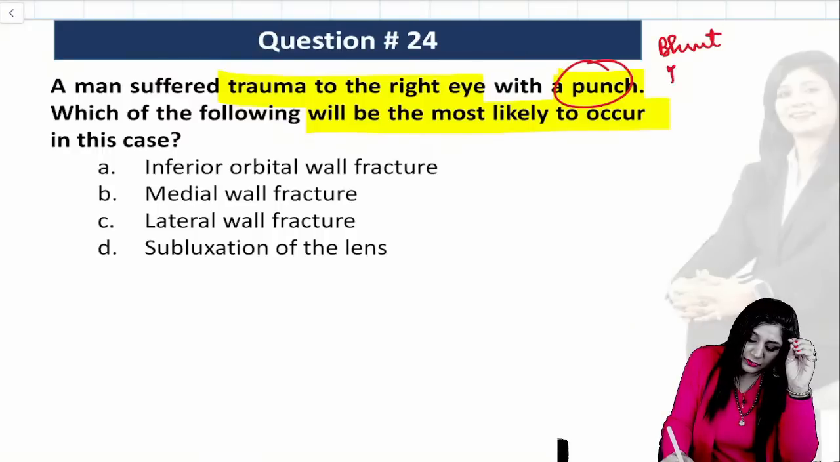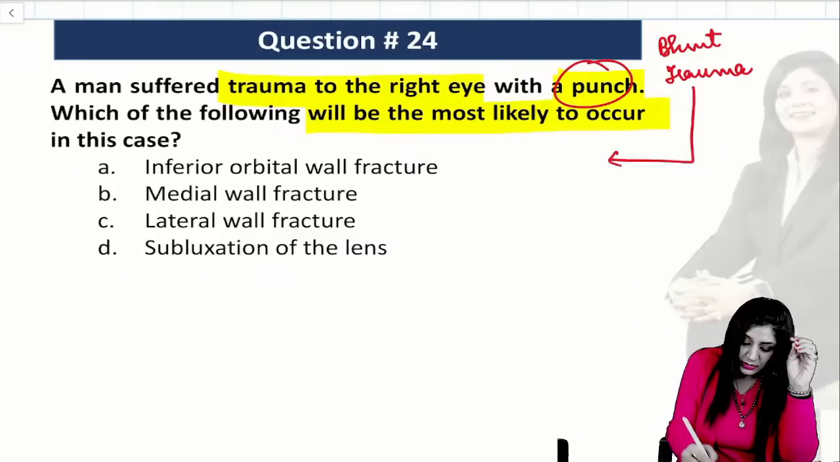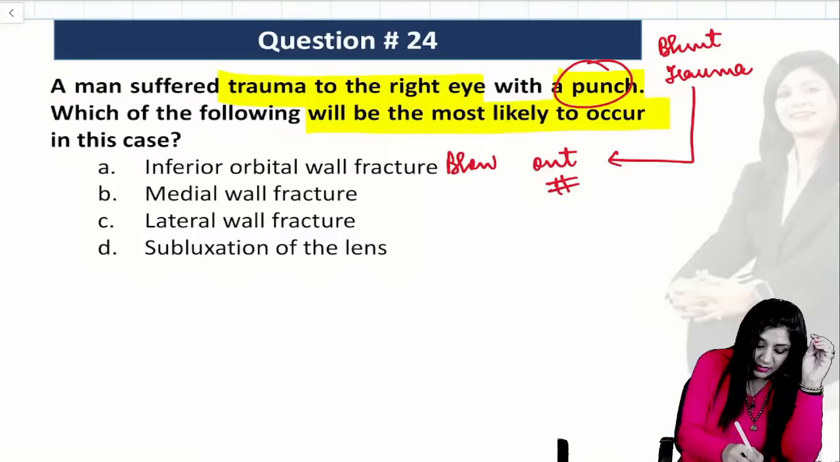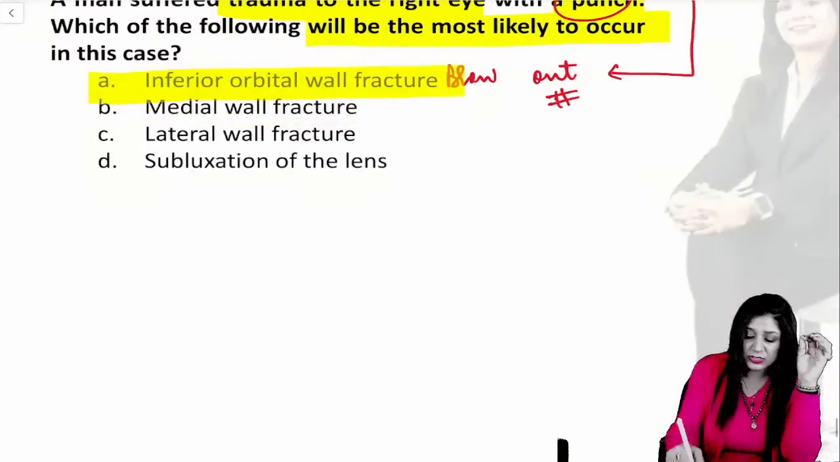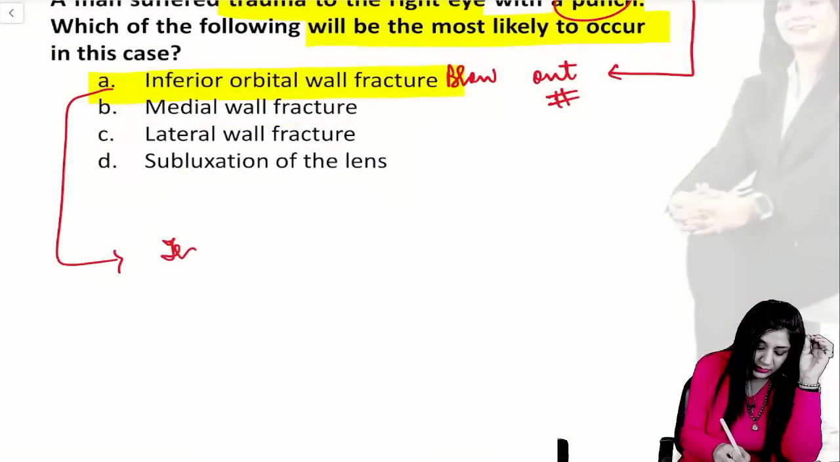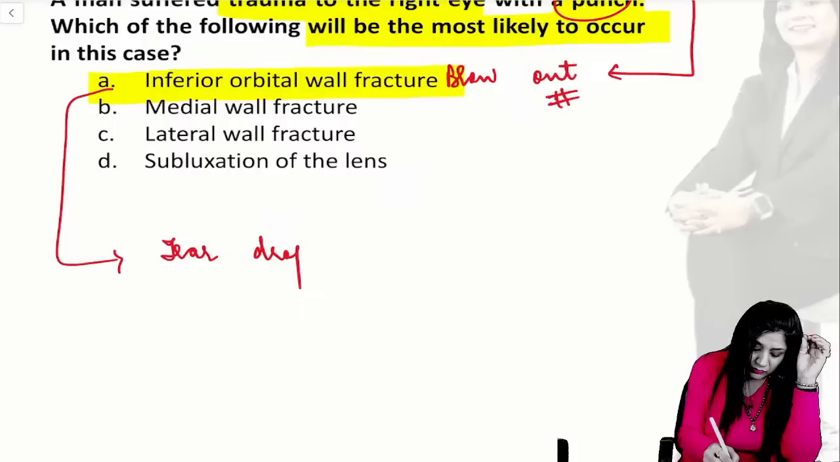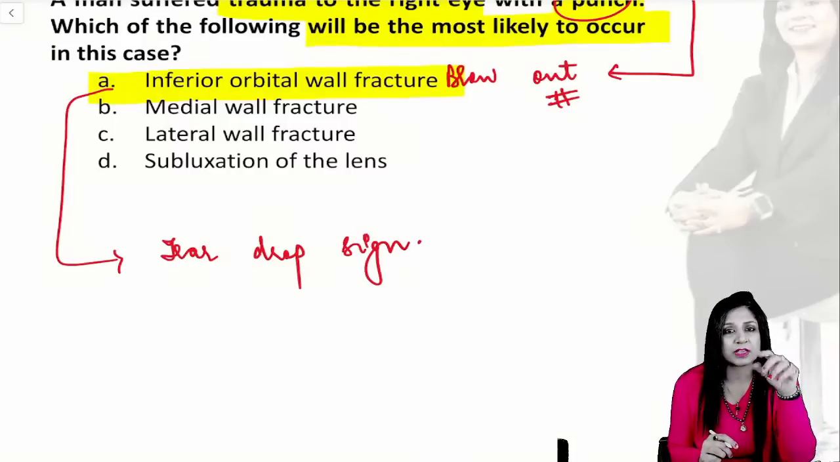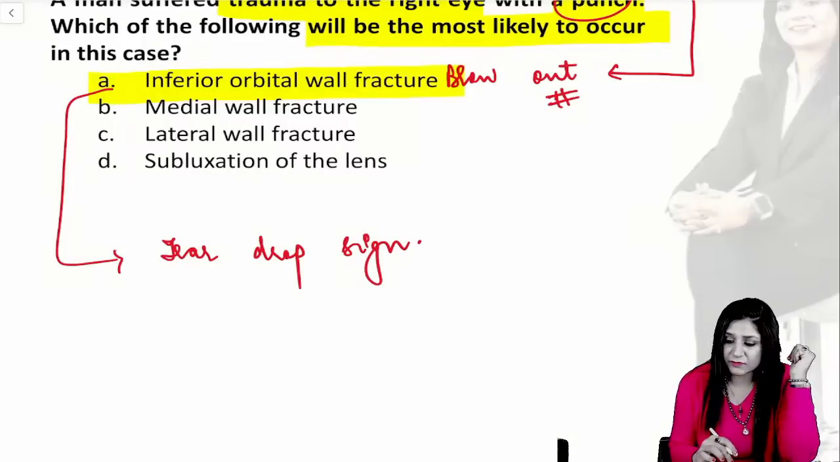Blunt trauma will lead to a blowout fracture. And blowout fracture is most common in the inferior wall. Very, very important. This shows you the teardrop sign. It will show the teardrop sign or the hanging drop sign. All these things along with this image are again very, very important.